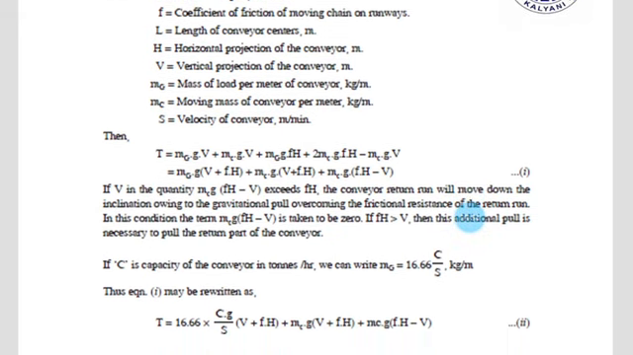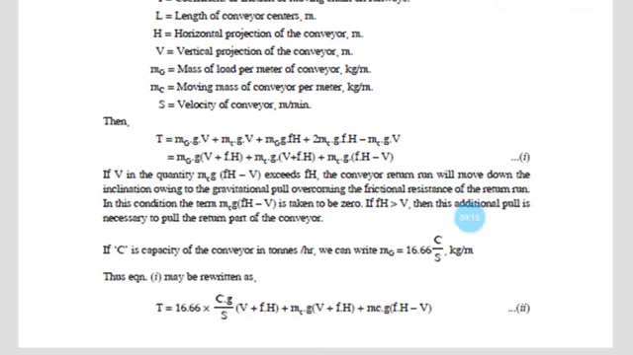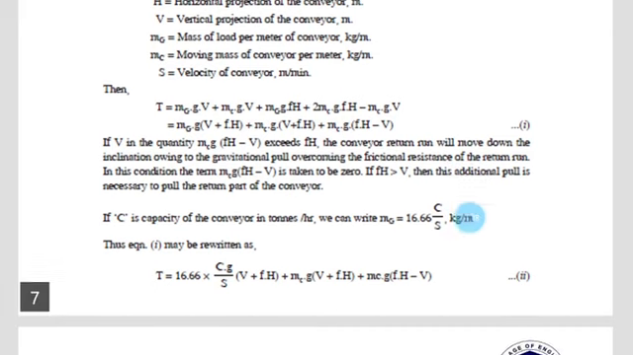And if C is the capacity of the conveyor in tons per hour, we can write mg equals 16.66 C by S kg per meter. This equation one may be written as T equals 16.66 times C times g by S, (H plus F), plus mc g (H plus F), plus mc g (F H minus V). This will be equation number 2.